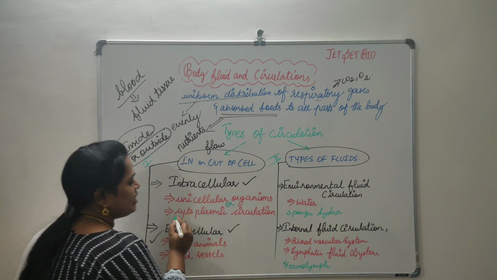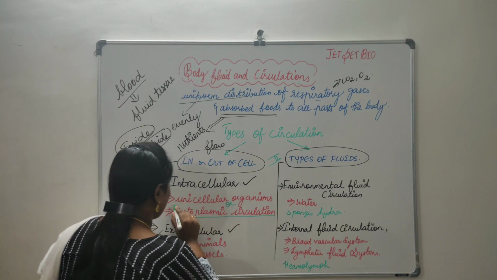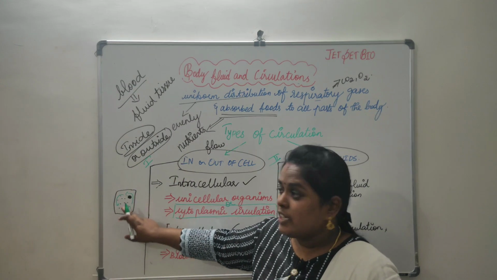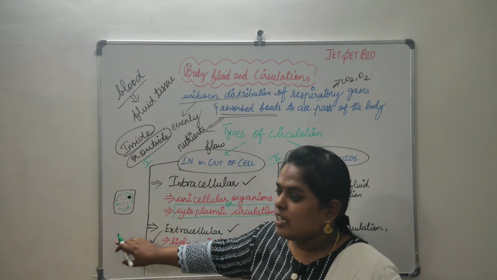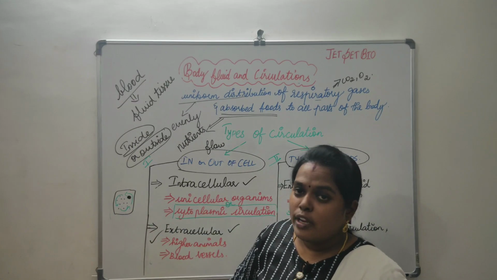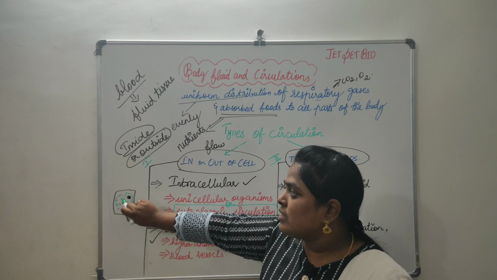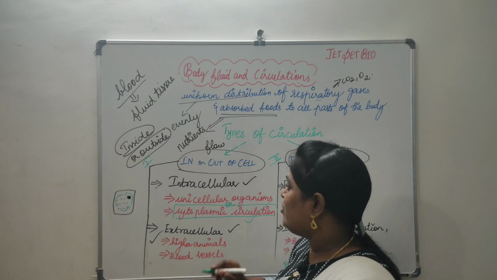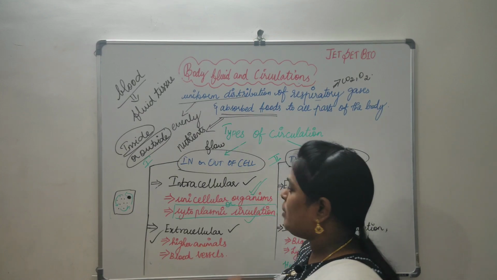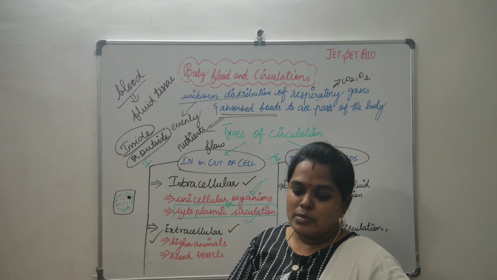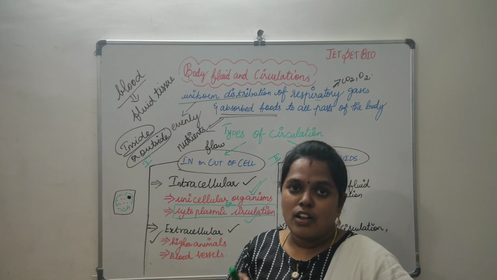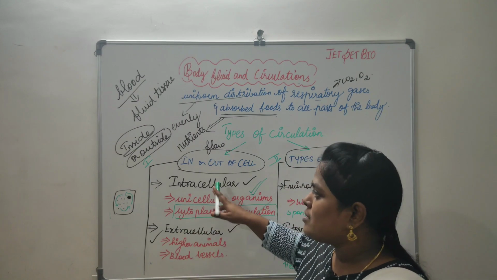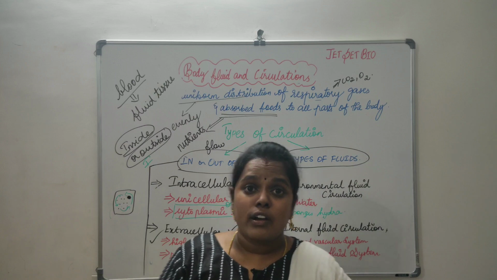That is why it is otherwise called cytoplasmic circulation. The body fluid is going to circulate within the cell itself. That is why it is called intracellular. There is no flow out of the cell. It is mainly found in unicellular organisms, single-celled organisms which cannot be seen through our naked eye. Only in such organisms is this type of intracellular circulation found.